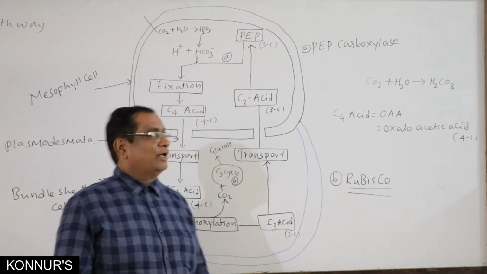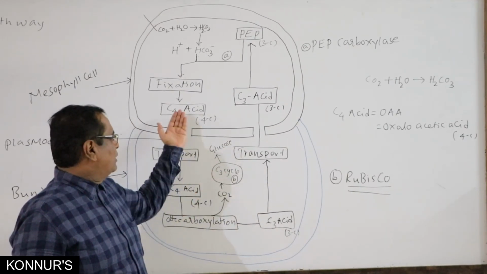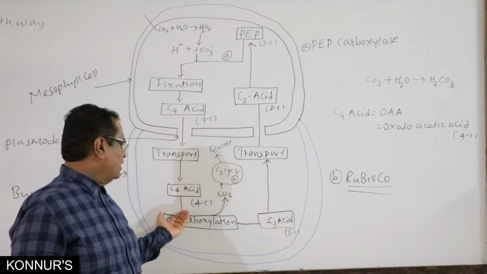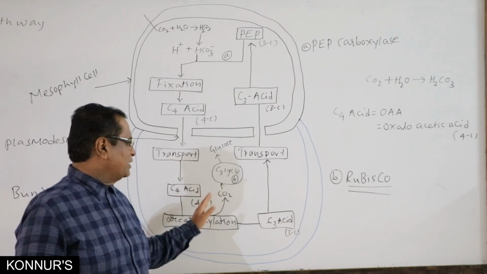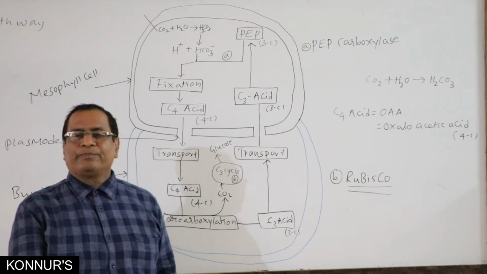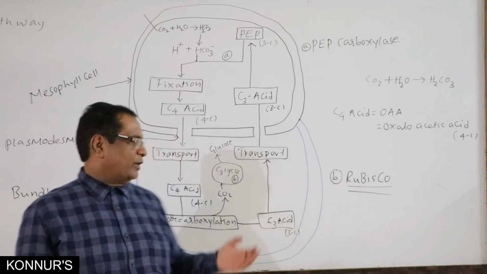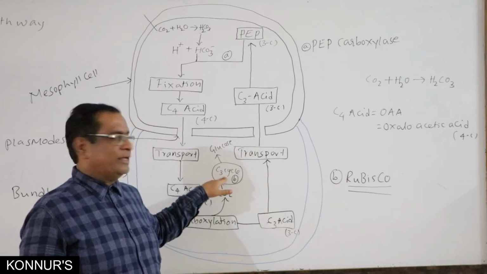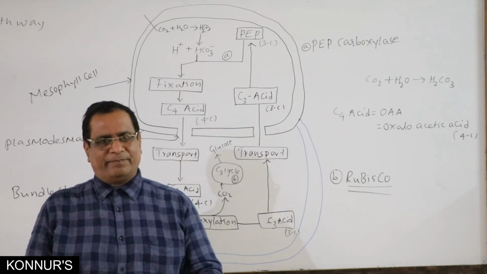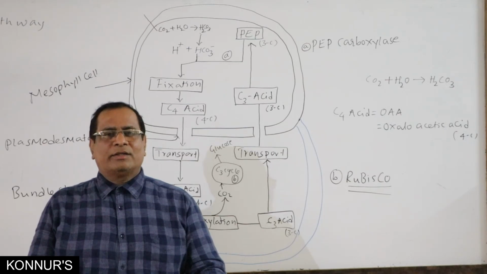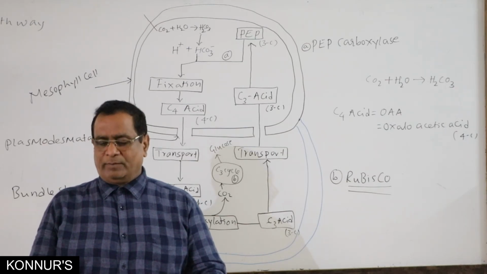That's why, by this mechanism, the C4 acids come to the bundle sheath cell where decarboxylation and accumulation of CO2 take place, and those CO2 molecules take part in the C3 pathway where an abundance of Rubisco is present. In this way, the C4 pathway takes place.